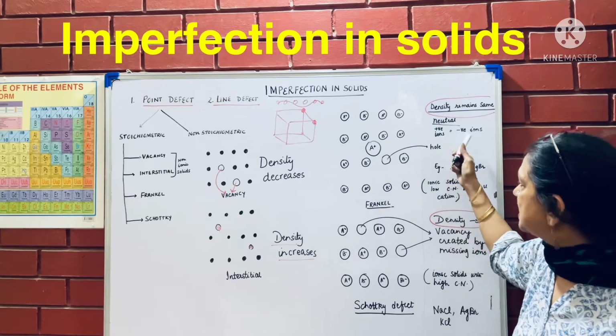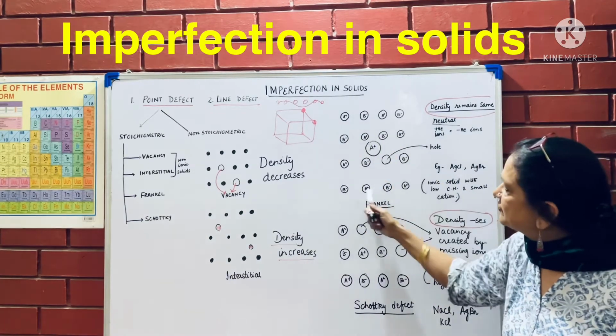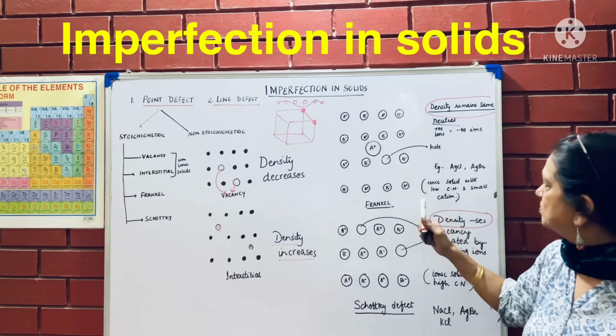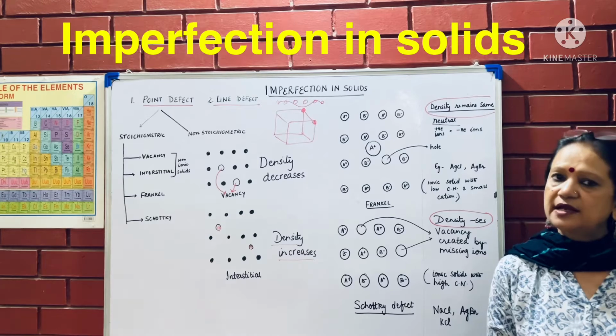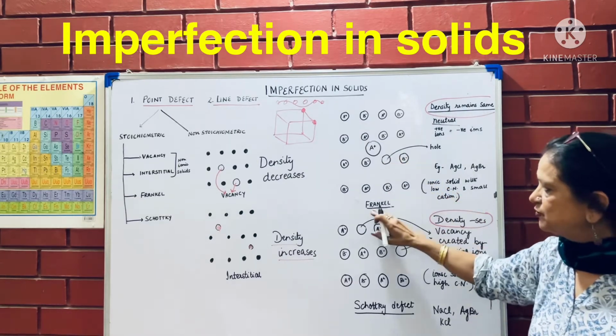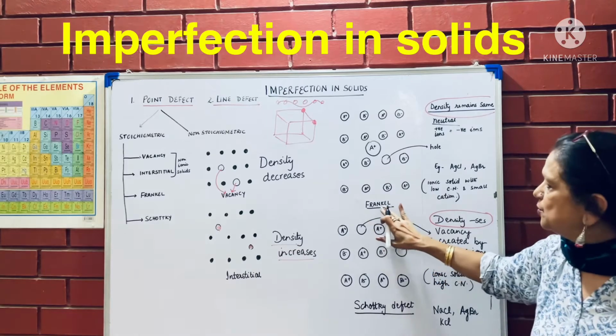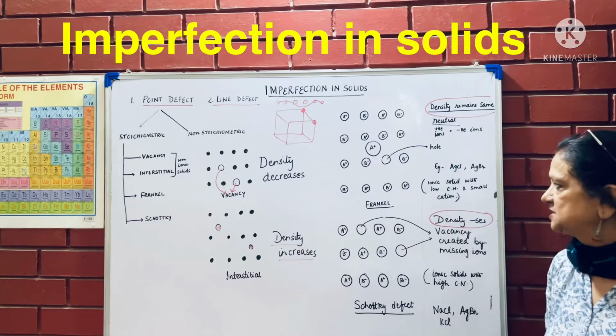This kind of defect takes place in ionic compounds with low coordination number, and the size of the cation should be small. Then this type of defect takes place. So Frenkel defect takes place when the particle has shifted to the interstitial space.